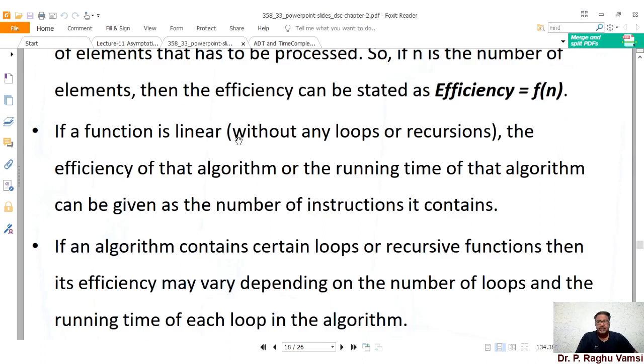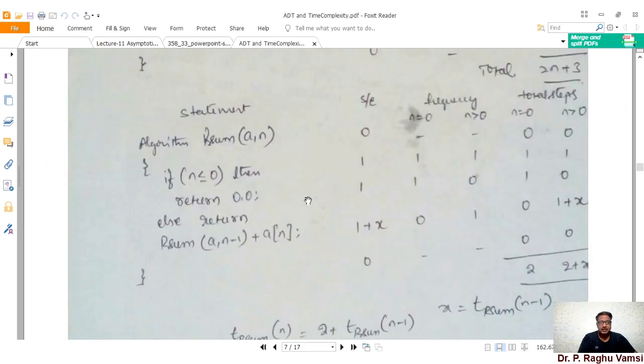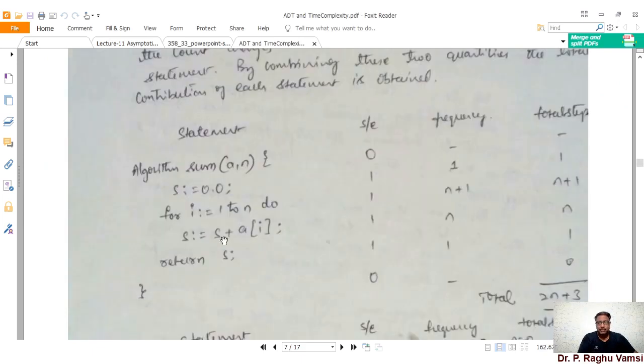If a function is linear without any loops or recursion, the efficiency of the algorithm, or the running time of the algorithm, can be given as the number of instructions it contains. That means if there is no loop, as in this case, then obviously we don't need to go for n plus 1 occurrences or frequencies. Only 1 plus 1, that is 2. This is the constant time complexity that we will achieve.